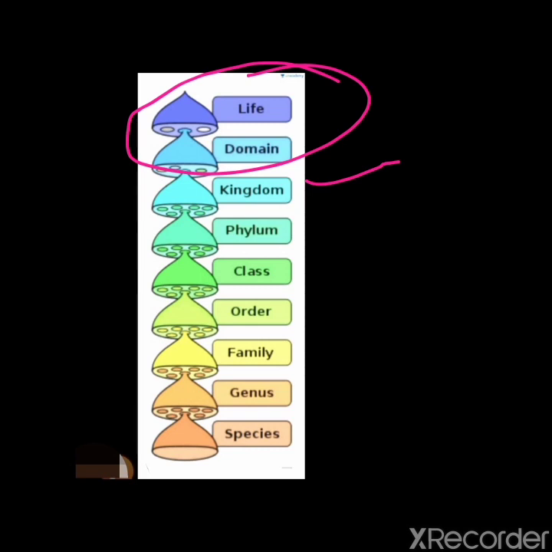Kingdom, after kingdom phylum comes, and you know that in animals after kingdom phylum comes, but in plants after kingdom division comes. After phylum then class will come, then order, family, genus, then the last one will be species.